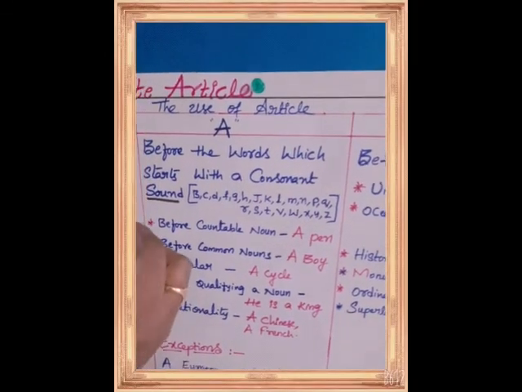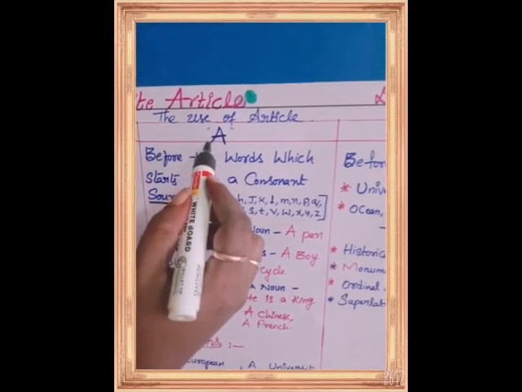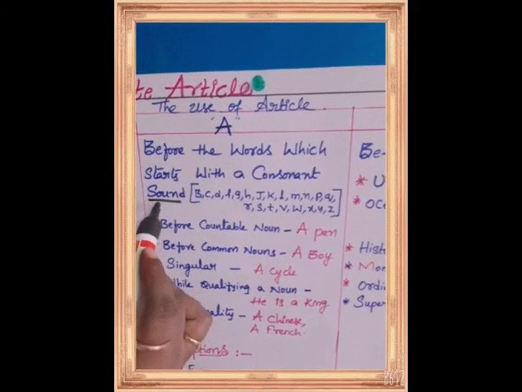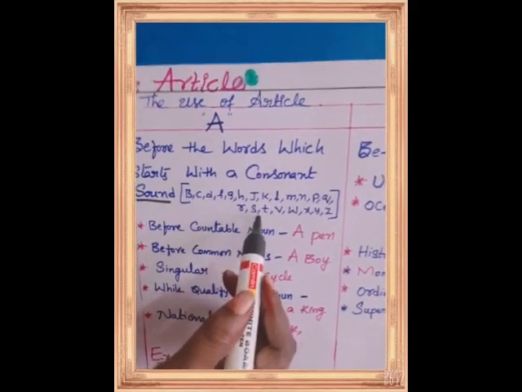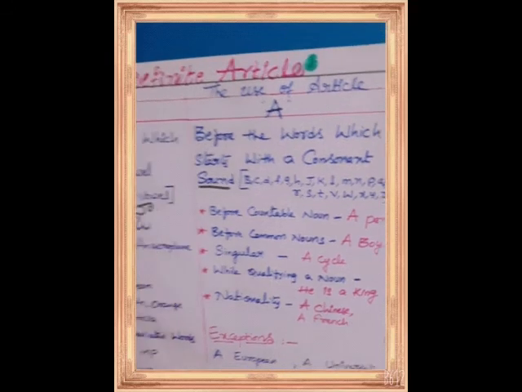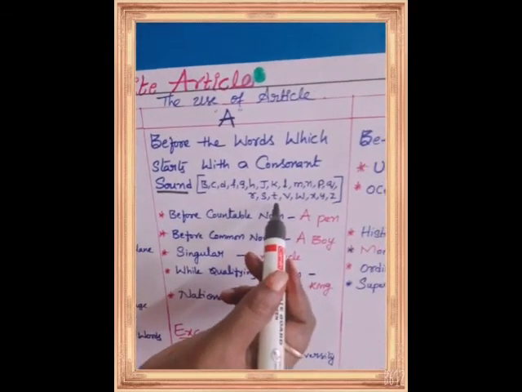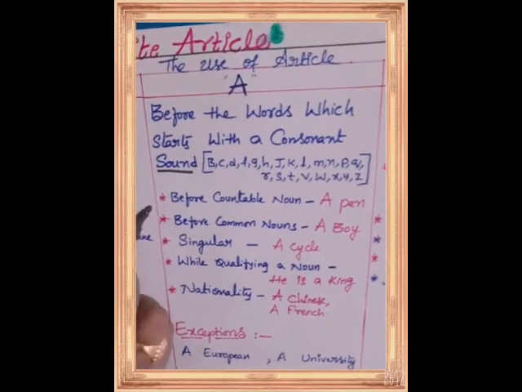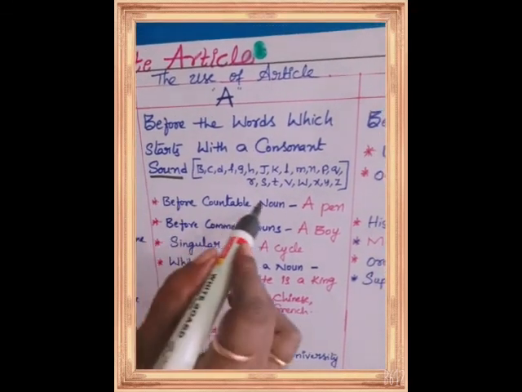Article a is used before words which start with a consonant sound. These are the consonants: other than A, E, I, O, U, the remaining letters in the English alphabet are considered consonants.